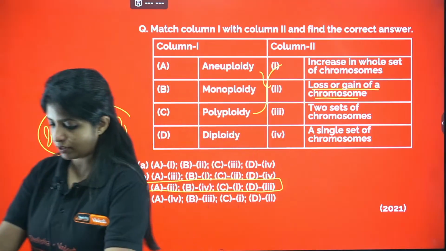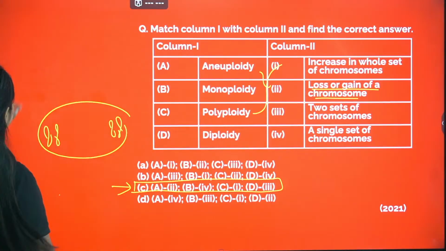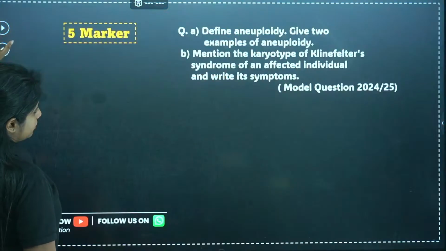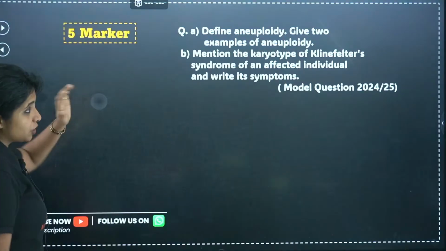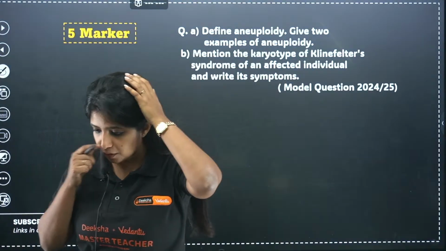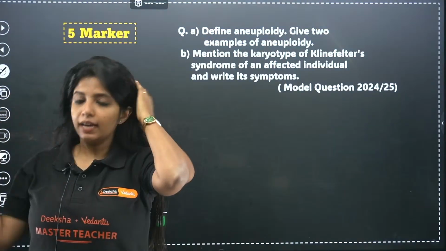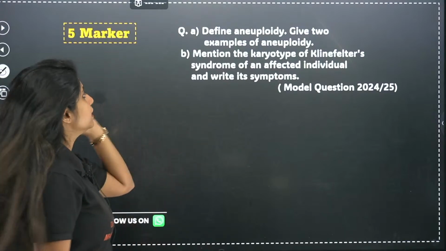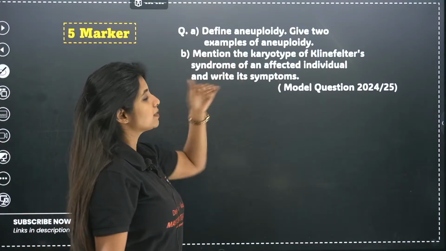Perfect. Thank you, Sanya. Okay, cool. So, yes. Now, this is a 5-marker question that has come in the model question paper of 2024-25. So, here is a question that goes like this. Define aneuploidy. Give 2 examples of aneuploidy.